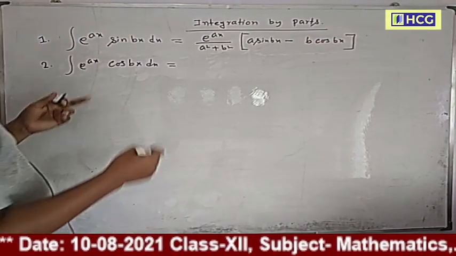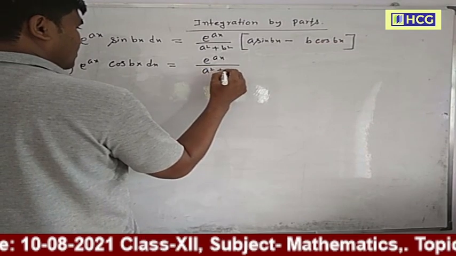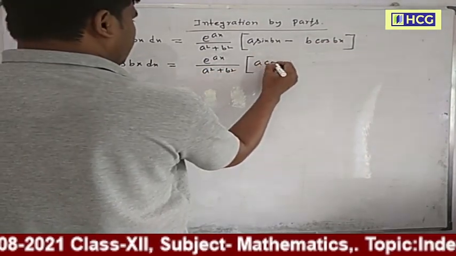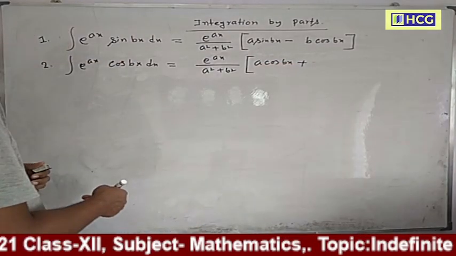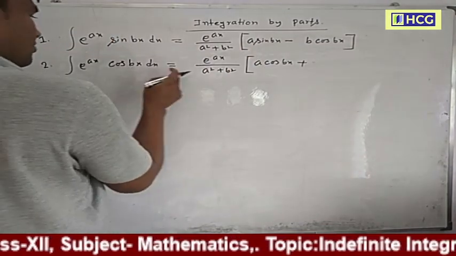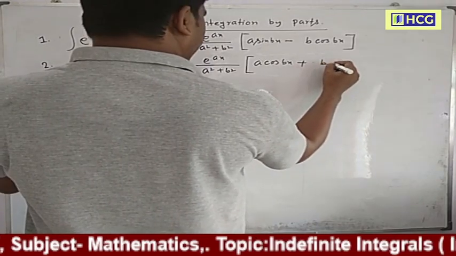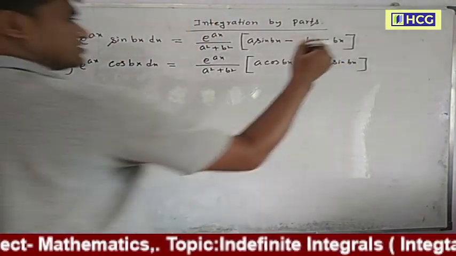And the second formula is e to the power ax divided by a square plus b square, into a cos bx plus b sin bx, plus c. In the sine formula the sign is minus, and in the cosine formula the sign is plus.